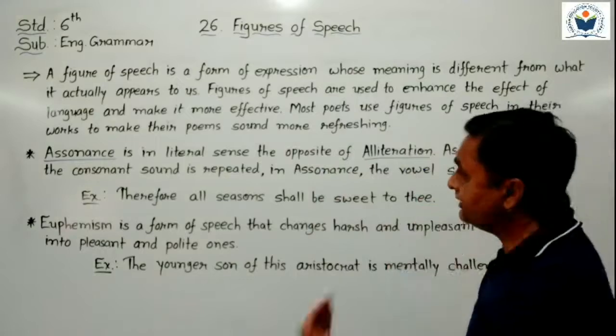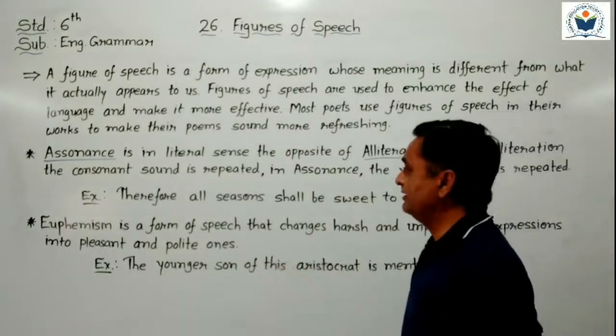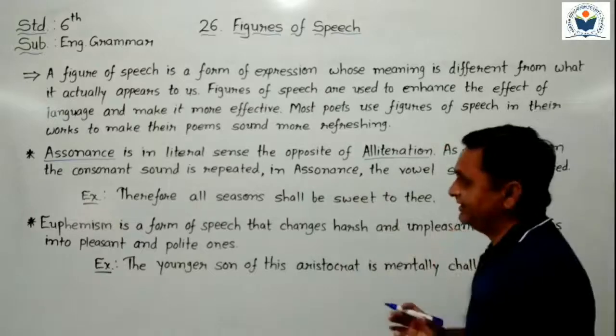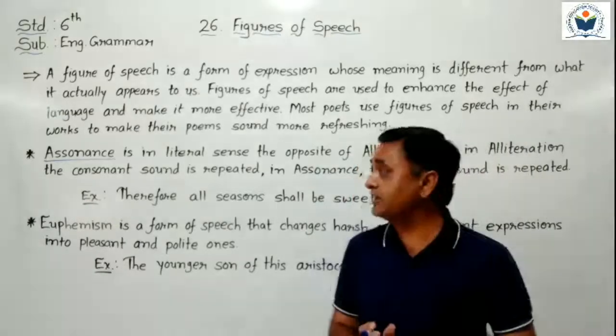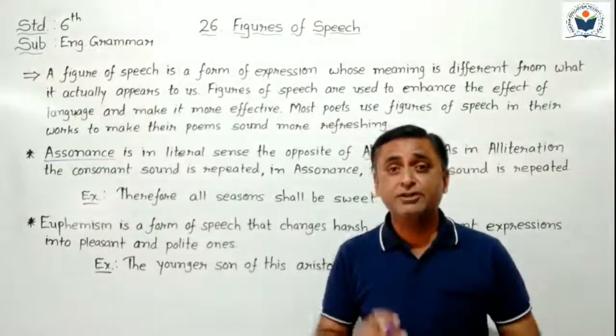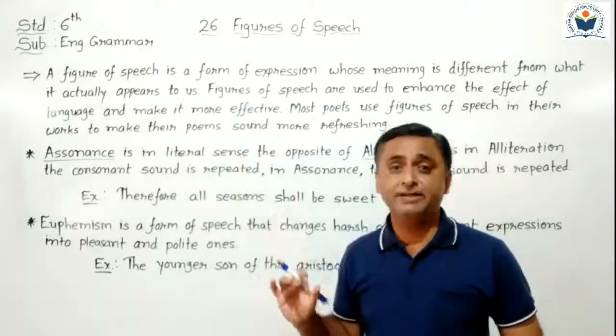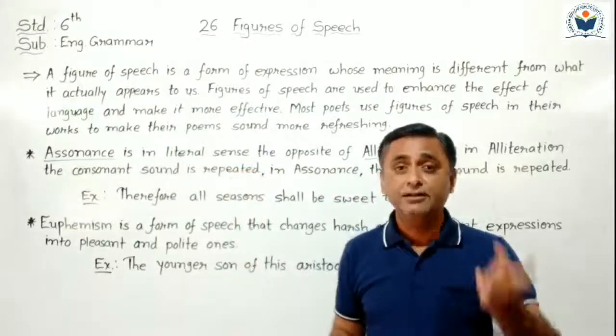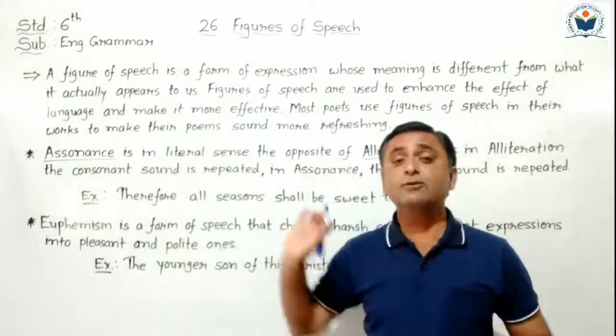Now, contrary to that, what does assonance mean? In assonance, the vowel sound is repeated. Alliteration is consonant sound repetition; assonance is vowel sound repetition.